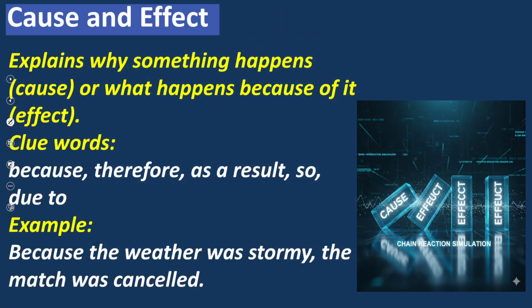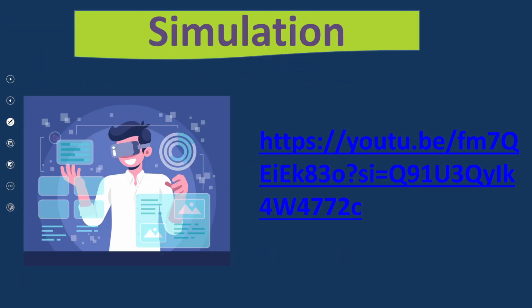Look at this. Cause and effect explains why something happens. Cause is what happens, and because of it, this is the effect. Clue words are because, therefore. The example is the same, but now the clarification is with the help of the picture. Now move to the next.